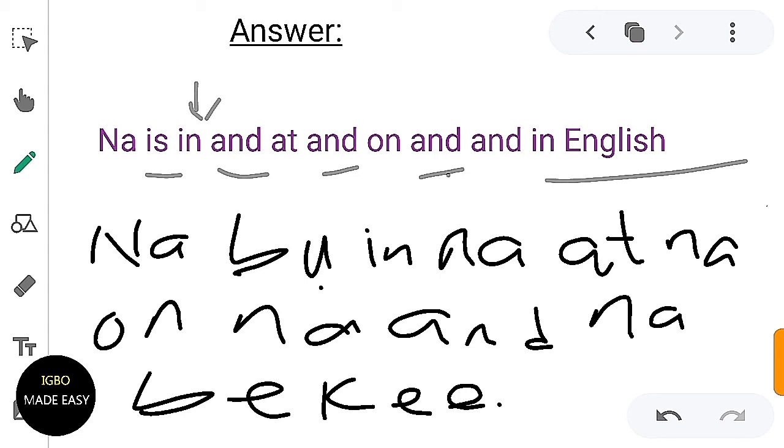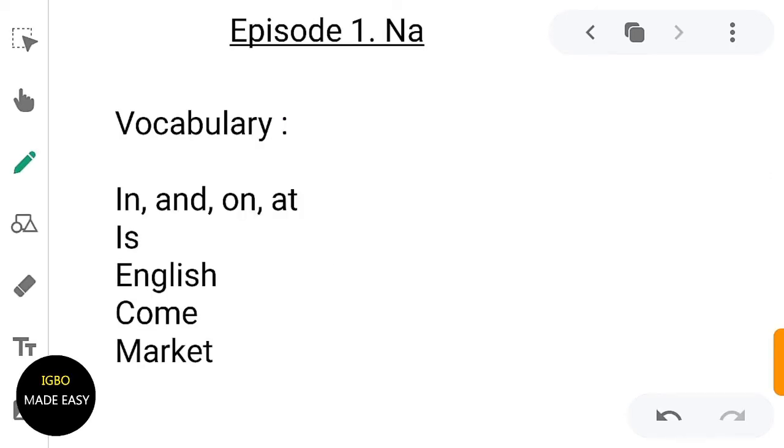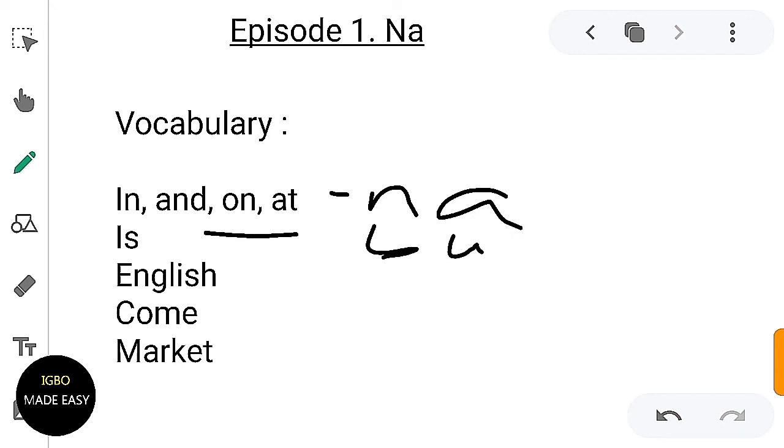So this is it for this quick bite-sized lesson on the word and in Igbo, and I hope it really helps you to learn. So some of the words that we learned in the process of this class is the word for in, and, on, and at, which is na. Then we learned the word for is, which is bo. We learned the word for English, which is bekee.